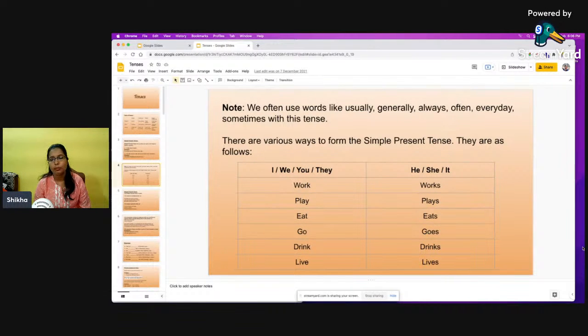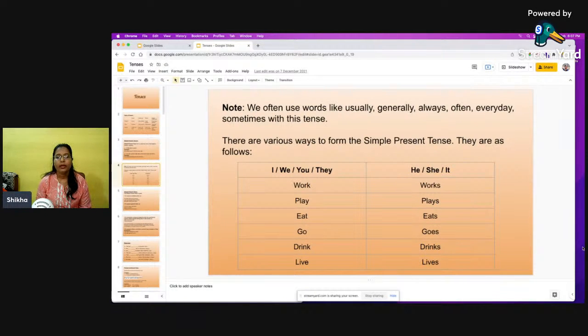If the person is a boy or a man, we will use he. If it is a female or a woman or a girl, we will say she. And if we are talking about something or an animal, we will use it. All these are third person singular pronouns, right?